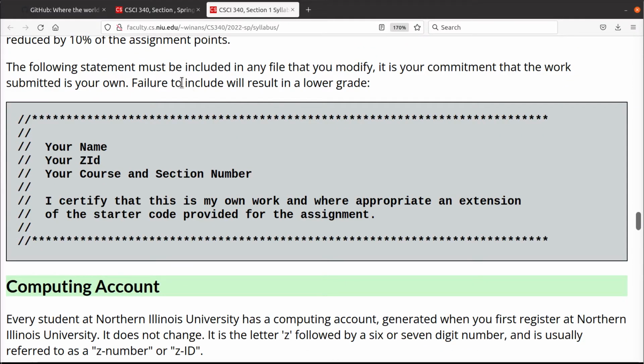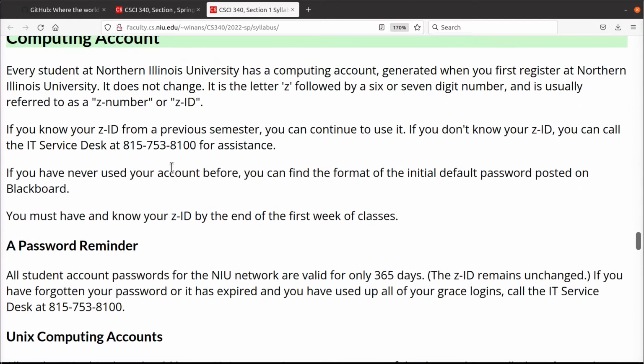We talk about grading. When you hand in an assignment, you must put in a doc box to identify who you are, what section you're in, and your name and your Z number. Otherwise, we can't grade your program. We honestly can't find out who you are solely through the GitHub mechanism that we use in this class. You have to tell us who you are, or you get a 0, okay?